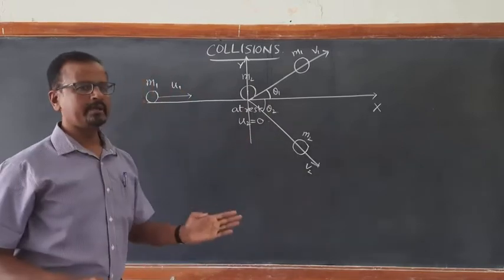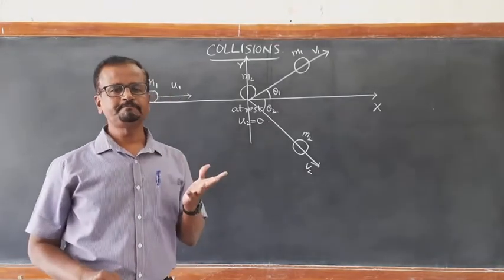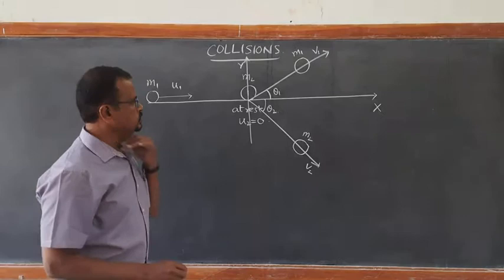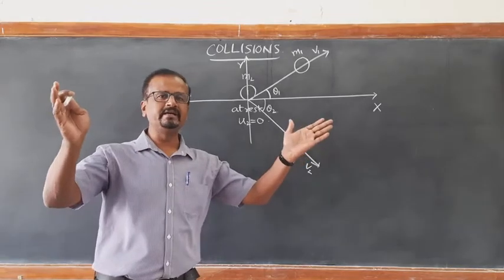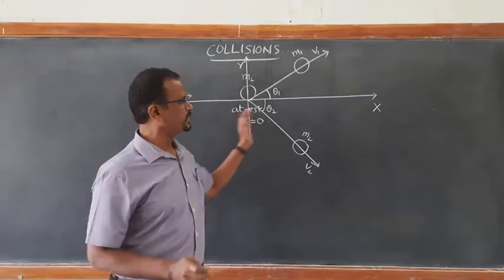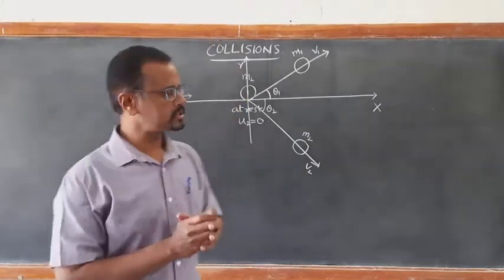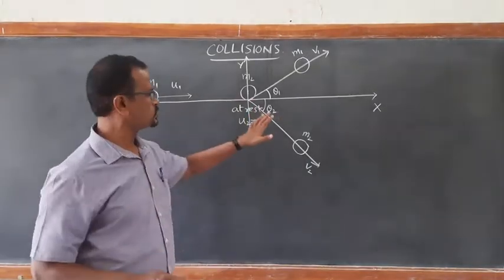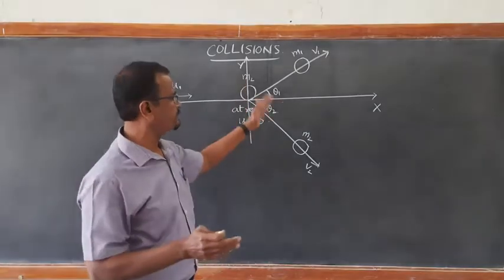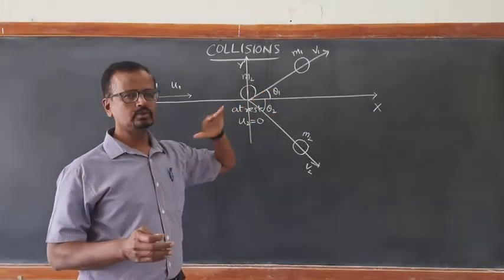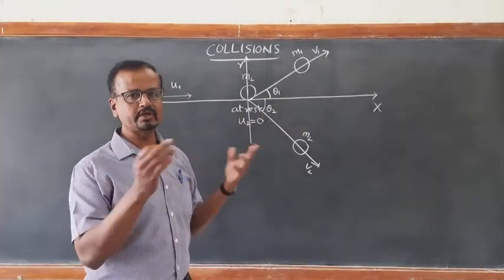So this is what we commonly observe, whether it is carom, billiards, or even marbles. Such a collision wherein the particles fly off in different directions with respect to the initial line is a two-dimensional collision, because the particles are seen on a plane. It is a motion of these particles in different directions on the xy plane. This is the x-axis, this is the y-axis. So this is the motion after collision in a two-dimensional plane.